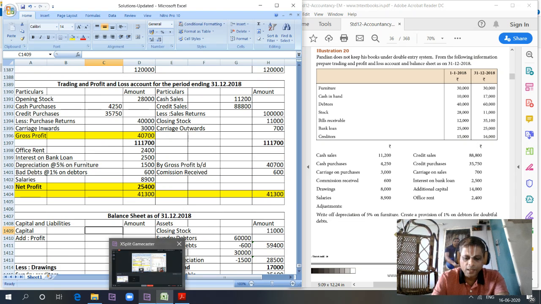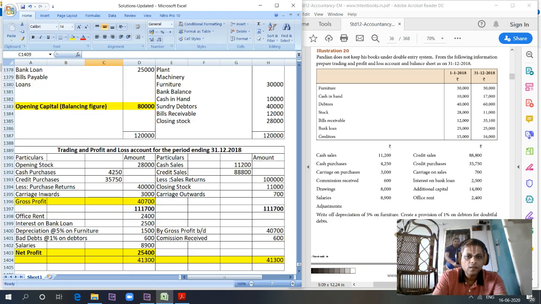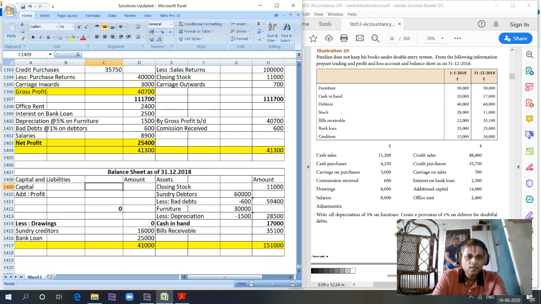Then we have opening capital. What is opening capital? 80,000. Add profit. What is the profit for the year? 25,400. We also have additional capital of 14,000. Then what else do we have? We have drawings, less drawings 8,000.